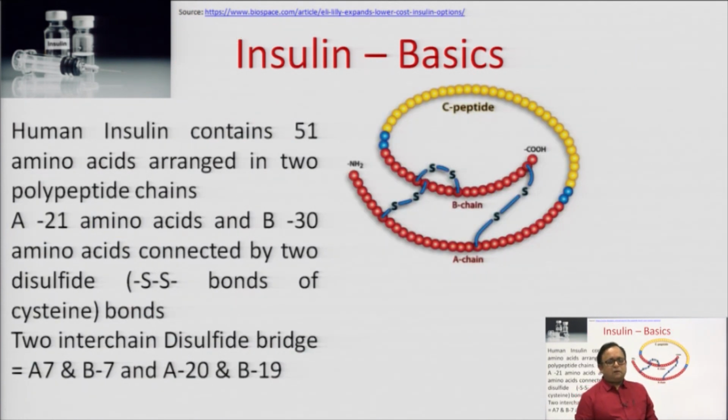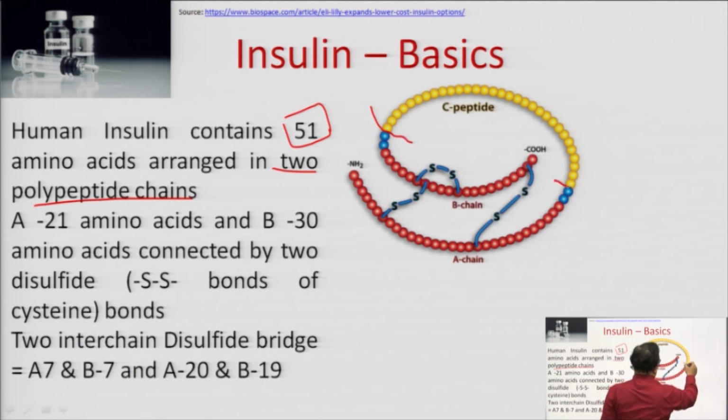Now, let me explain the structure of insulin. We have again heard since the 10th or 12th grade that insulin contains 2 chains. How many amino acids does it contain? It contains 51 amino acids and 2 polypeptide chains. Apart from the 2 polypeptide chains, it also contains the C peptide, which, as we told, contains 35 amino acids.